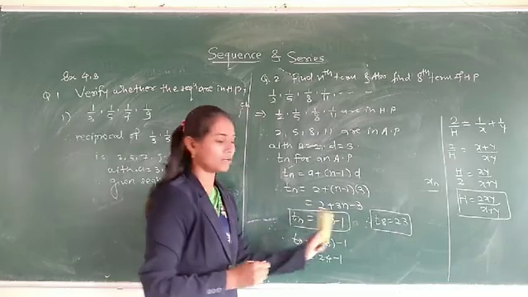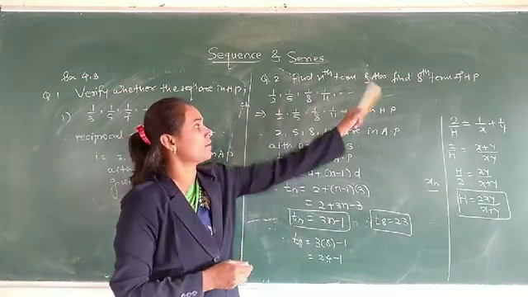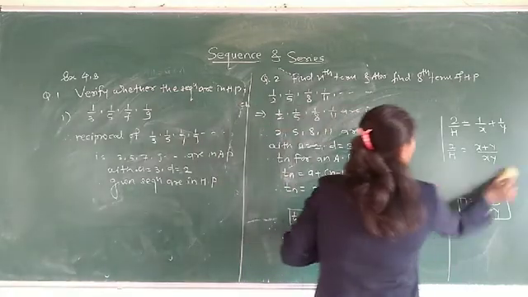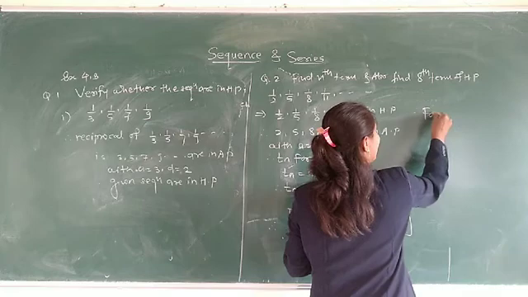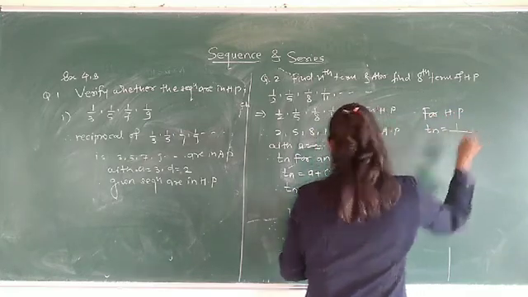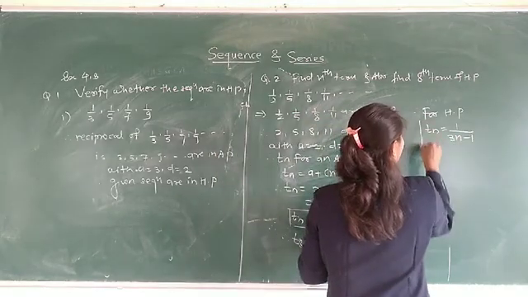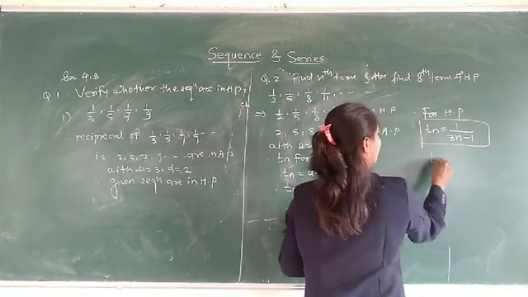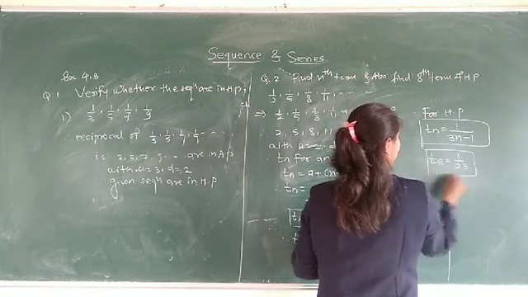But this is for an AP, and we have to ask the nth term and 8th term for an HP. Therefore, for HP, Tn is equal to 1 upon 3n minus 1 and T8 is equal to 1 upon 23.